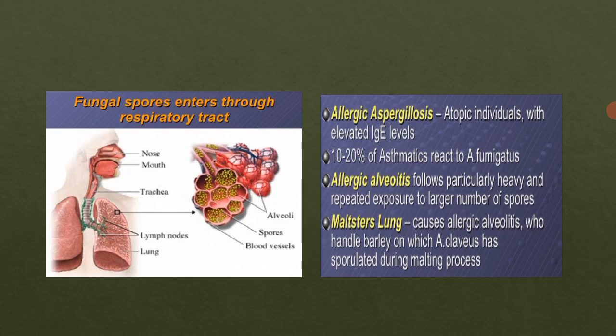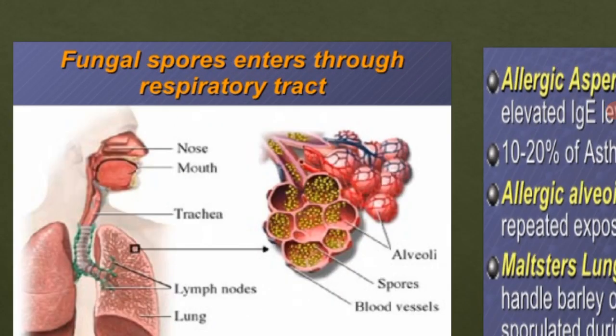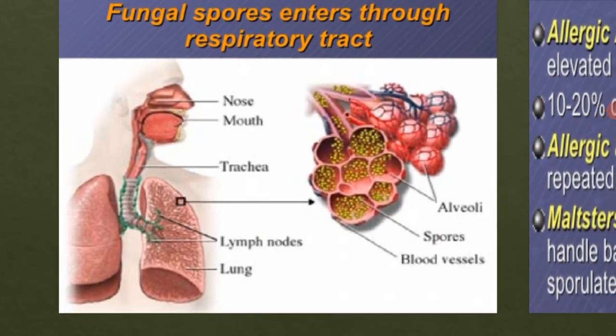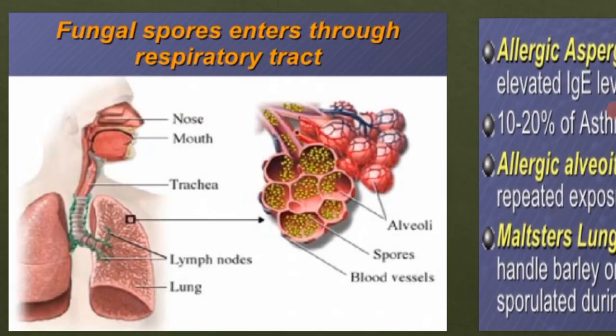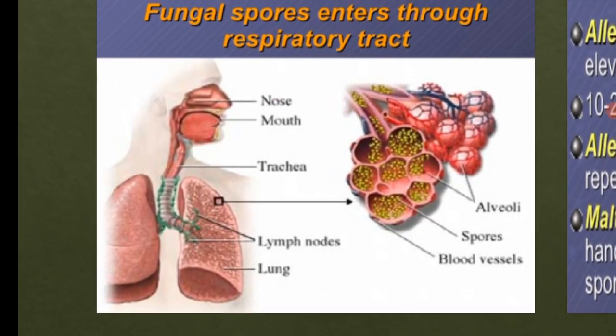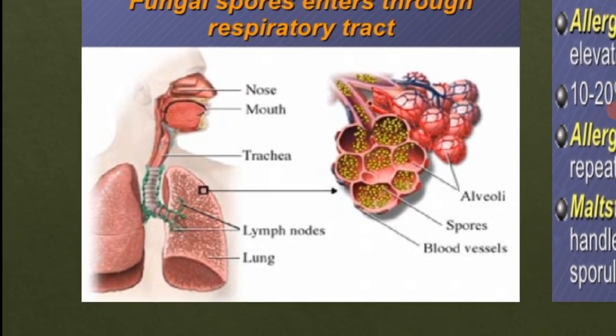Now we will see some types of aspergillosis, or various locations of aspergillosis. You can see in this picture the fungal spores, which can enter through the respiratory tract. Spores can be inhaled via the nose or via the mouth. After they enter, they bind to the trachea, transfer via the trachea, and then reach the lymph node, and then the lung.